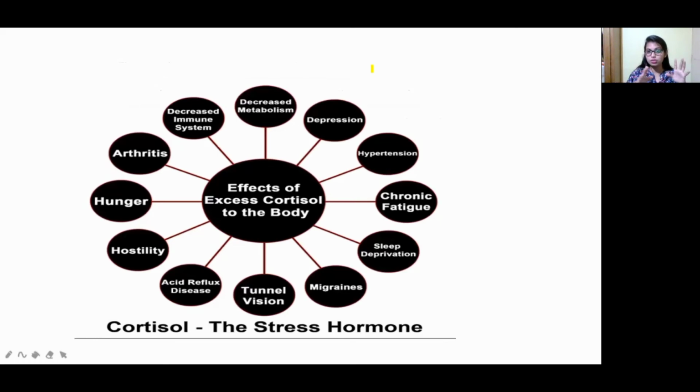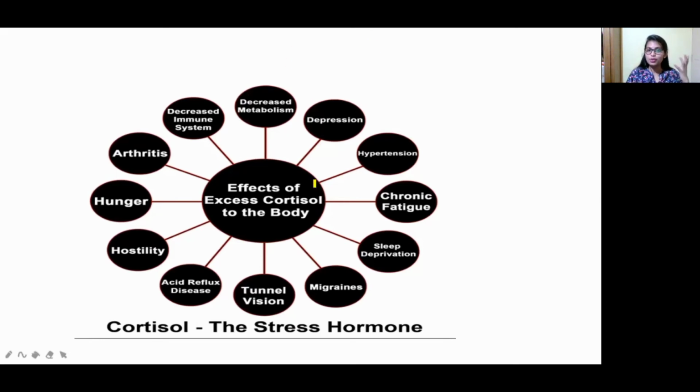Whenever you feel stress, our body suddenly produces the cortisol hormone. Okay, it should not be produced at an elevated level. So that's why don't panic, don't get stressed whenever you get sudden shocking news, or anything sudden happens. Getting stressed, oh my god, leads to synthesis of this cortisol.